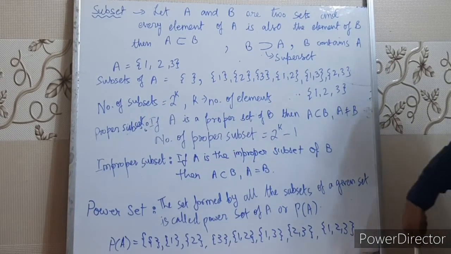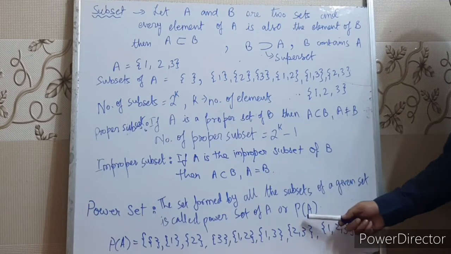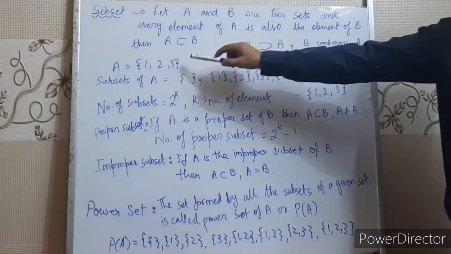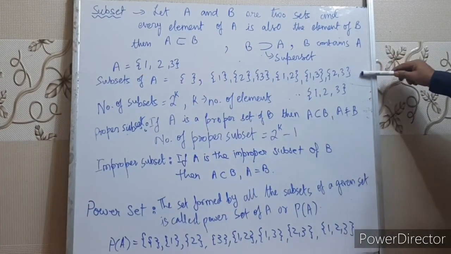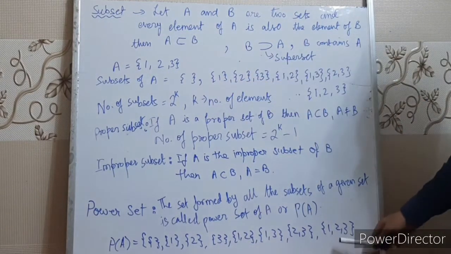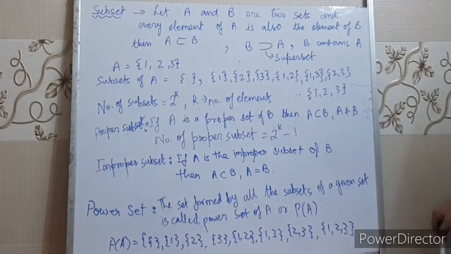Next is power set. What is the power set? If we make a set of all the subsets of a given set, it represents the power set of A. It is written P(A). That means P(A) is the power set of A. So if set A has elements 1, 2, 3, then these are the subsets formed by the set A, right? If you make a set of all these subsets, then it represents the power set. So I have written a power set like this. I made the set of all the subsets of A, right children? Note down.